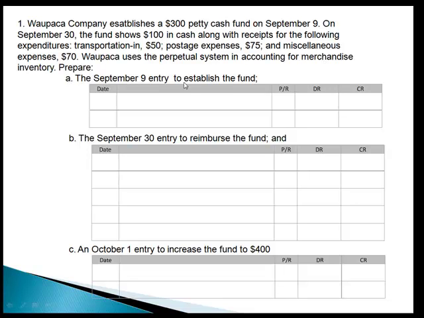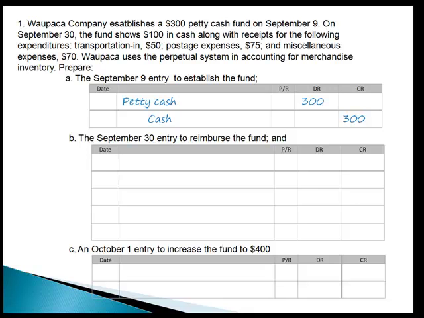Prepare A, the September 9th entry to establish the fund. It's a $300 fund. Where does it come from? The general checking account. That gets decreased for $300. And then we start our brand new petty cash fund for $300. On September 30th, we're going to reimburse the fund. Okay, we're going to replenish it.